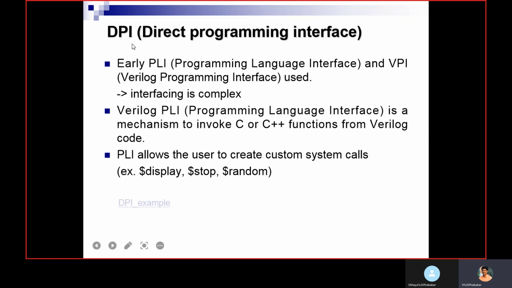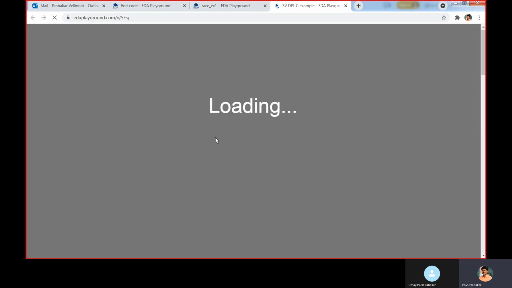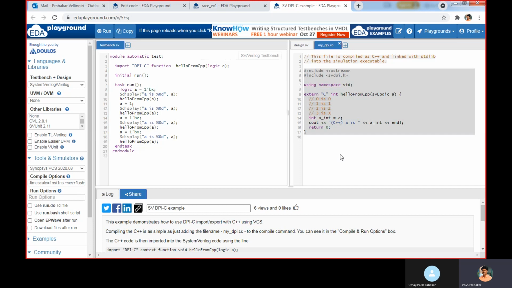It is very simple to access functions or tasks from other languages like C, C++. An example we can see. In this example, on the right side we have a function from C++.